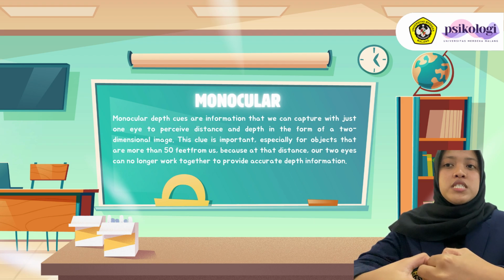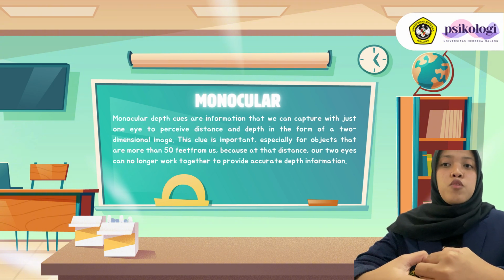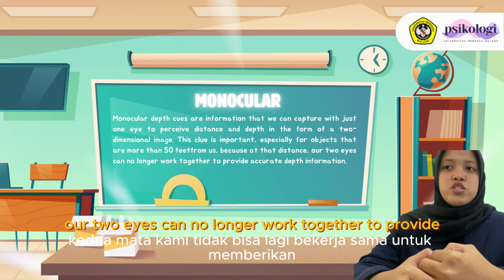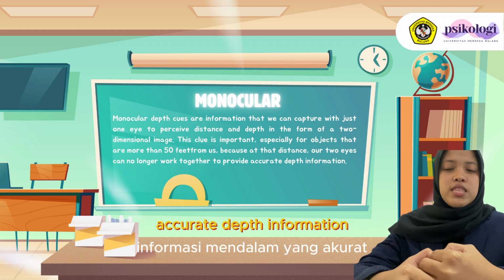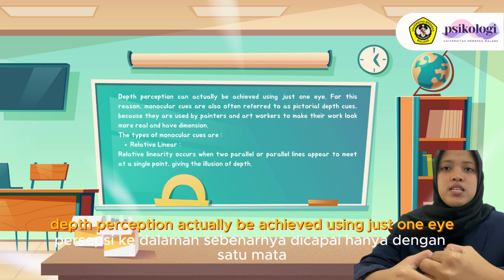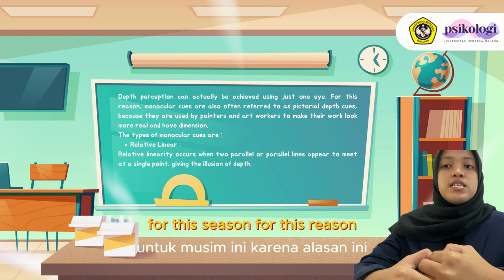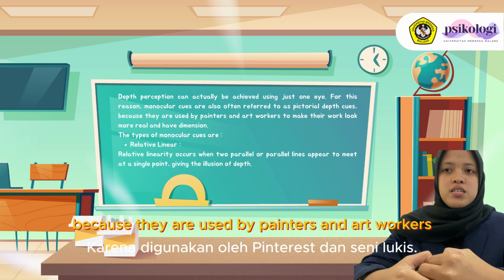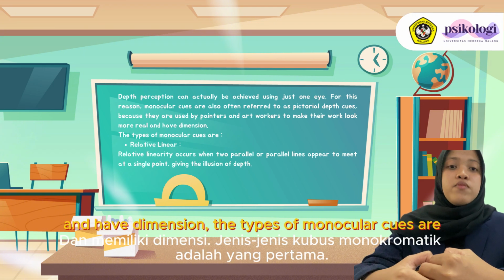Monocular cues are information that we can capture with just one eye to perceive distance and depth in the form of a three-dimensional image. These cues are important, especially for objects that are more than 50 feet away, because at a distance, our two eyes can no longer work together to provide accurate depth information. The perception can actually be achieved using just one eye. For this reason, monocular cues are also often referred to as pictorial cues, because they are used by painters and artists to make their work look more real and have dimension.